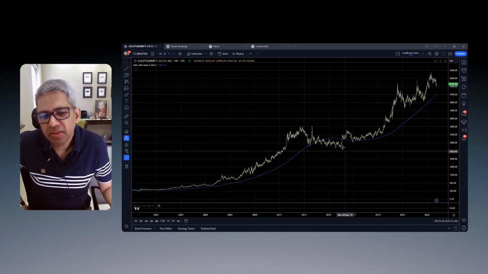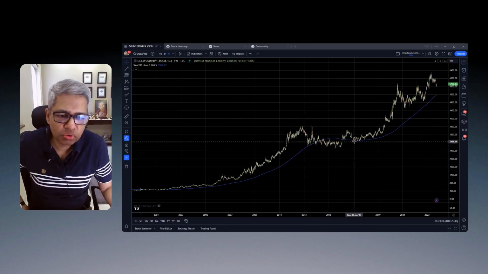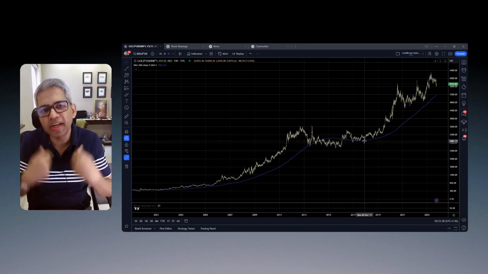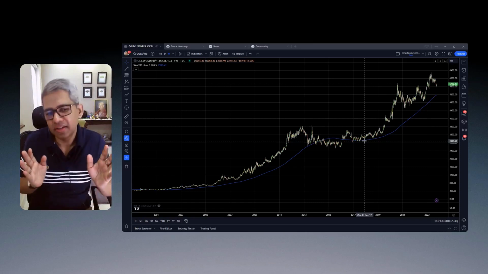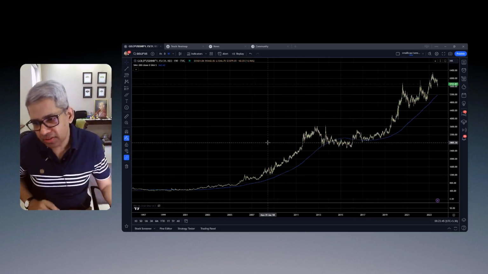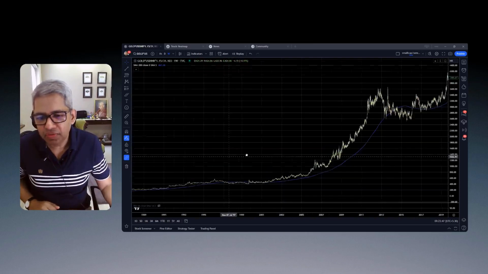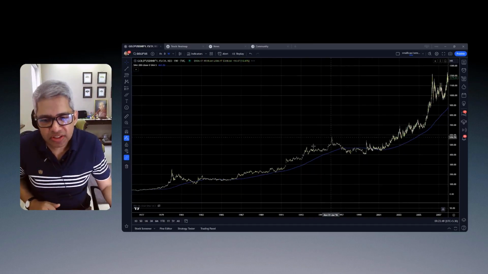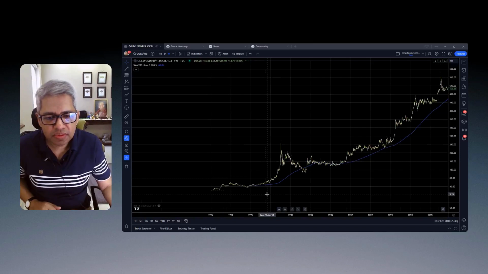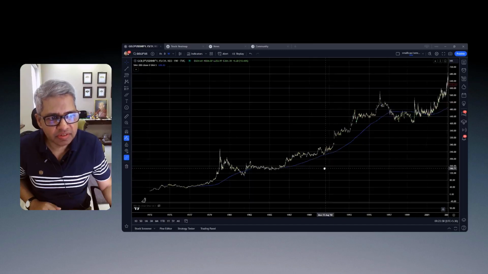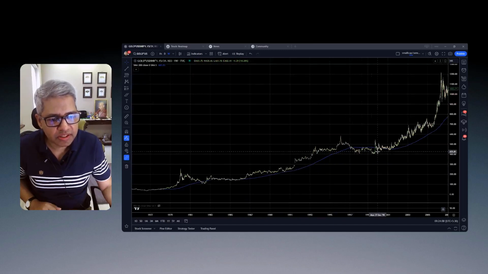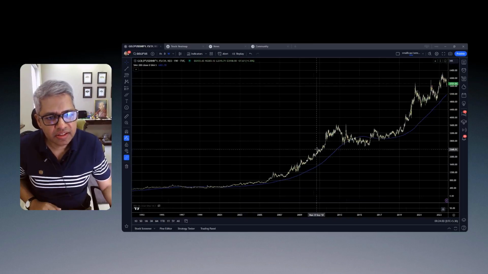Essentially, whenever gold is below the 200 week moving average, it's a blind buy. If you want to buy for the long term, just blindly buy it whenever it is below the 200 week moving average. Because in the last 50 years, there have been only so many instances: in 82, some periods in 85, then very minor periods in 98, then some minor periods in 2015-16.